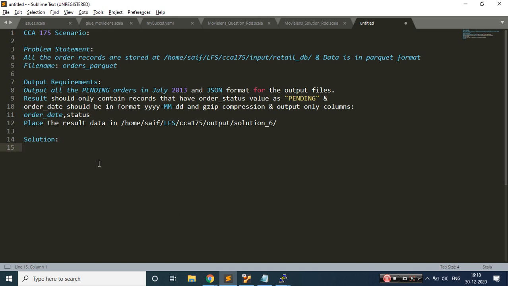So you should be not quick, but at least you should be able to identify what are the things we need to do, and you should start. So for that, your hands-on should be very nice. Okay, so let's start solving this scenario.